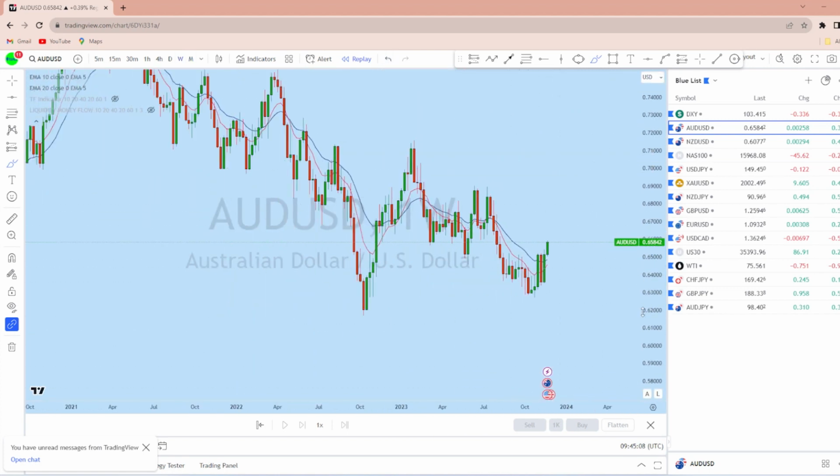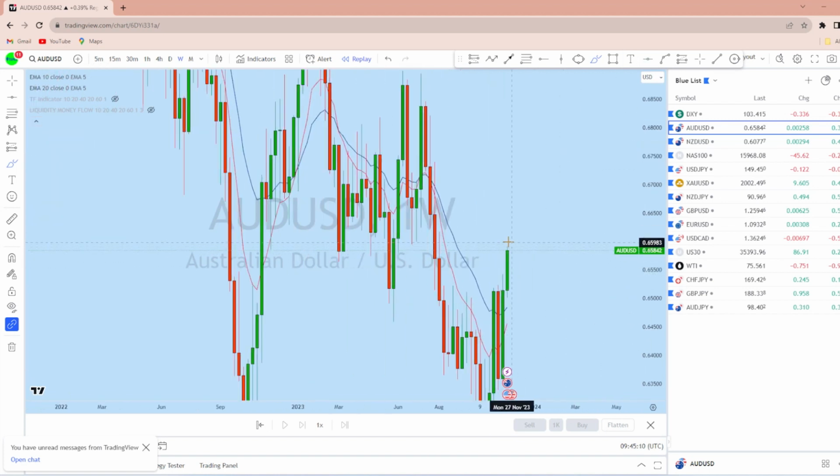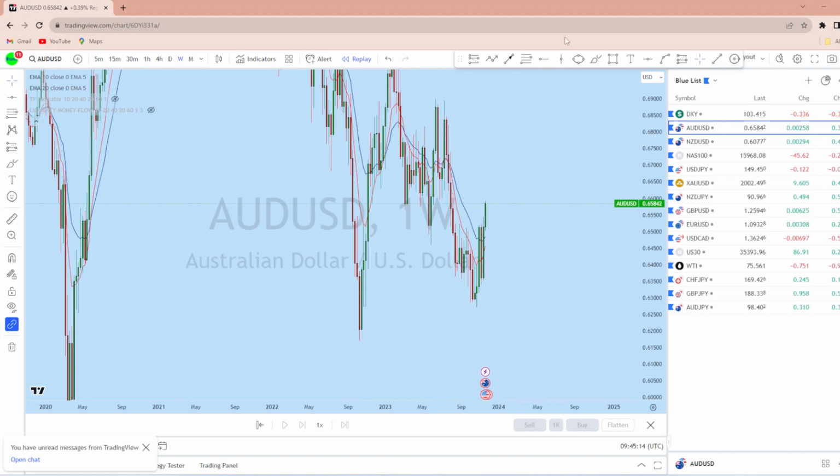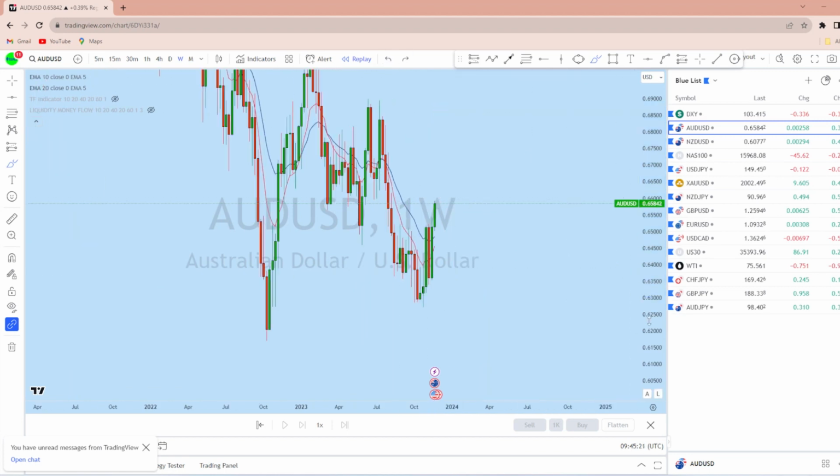Now looking at the weekly time frame on AUDUSD, we can see that from the weekly perspective, this is a strong bearish impulse on AUDUSD, followed by a huge pullback to the upside.